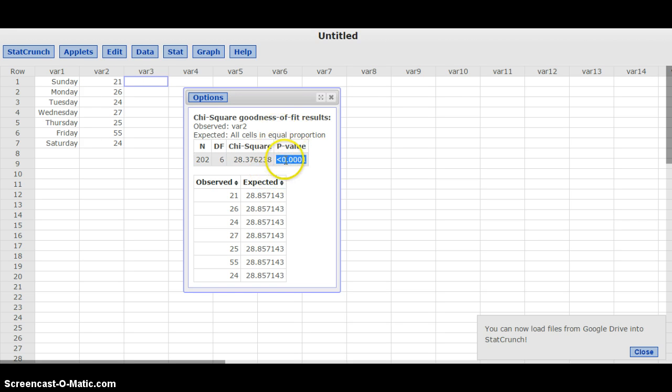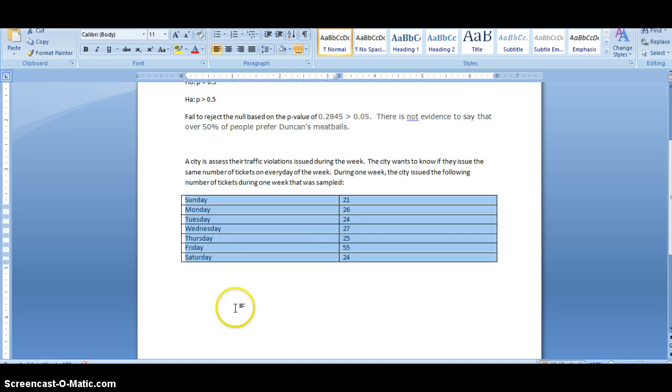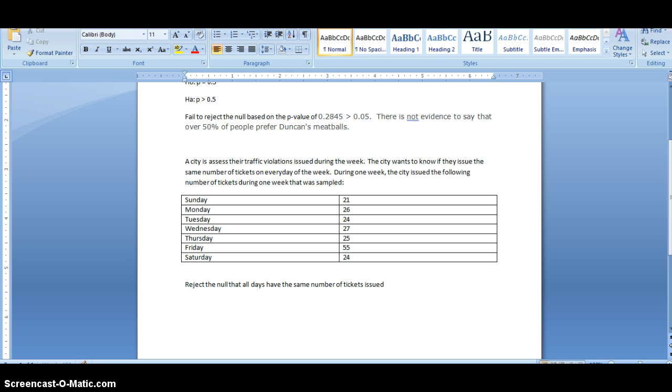But again, focusing in on the p-value, just to do a write-up here. Down here at the bottom, I would say that I reject the null that all days have the same number of tickets, since, again, I'm doing it in terms of the p-value, the p-value is less than 0.001, right?